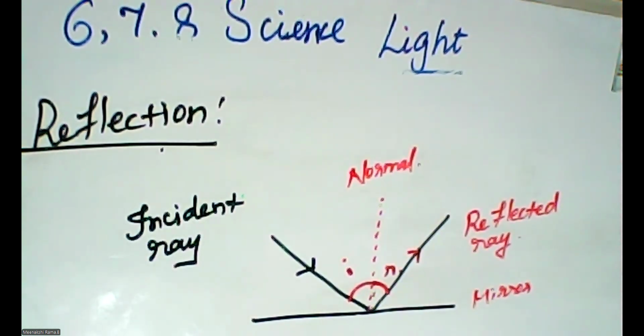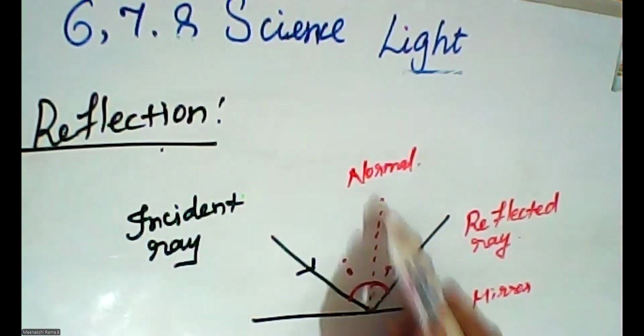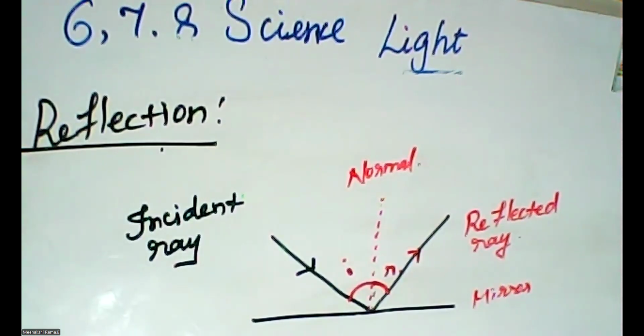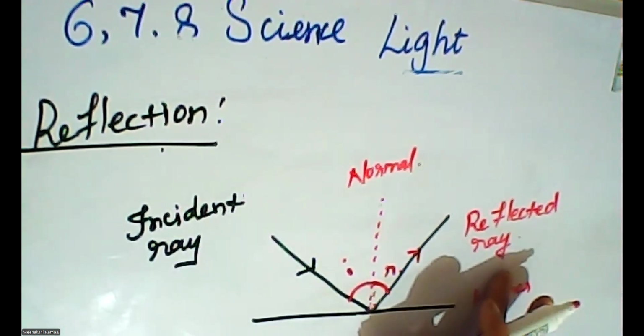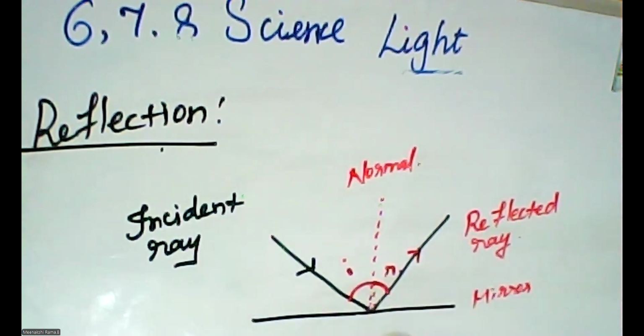When I draw the line in the center, this is called the normal: an imaginary line perpendicular to the reflecting surface at the point of incidence. So how is the light reflected? What rays occur in reflection? There are two rays: one is the incident ray, another is the reflected ray. Is that clear?